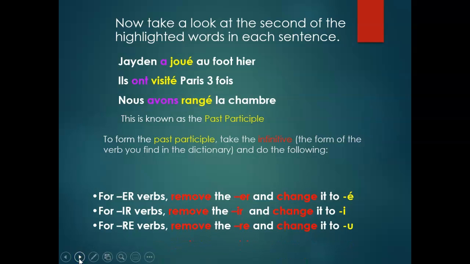And for RE verbs, you remove the RE and you change it to U. Okay? So take a look at it again. We are talking about regular verbs, les verbes réguliers. For ER verbs, remove the ER and change it to É accent aigu. For IR verbs, remove the IR and change it to I. For RE verbs, remove the RE and change it to U.